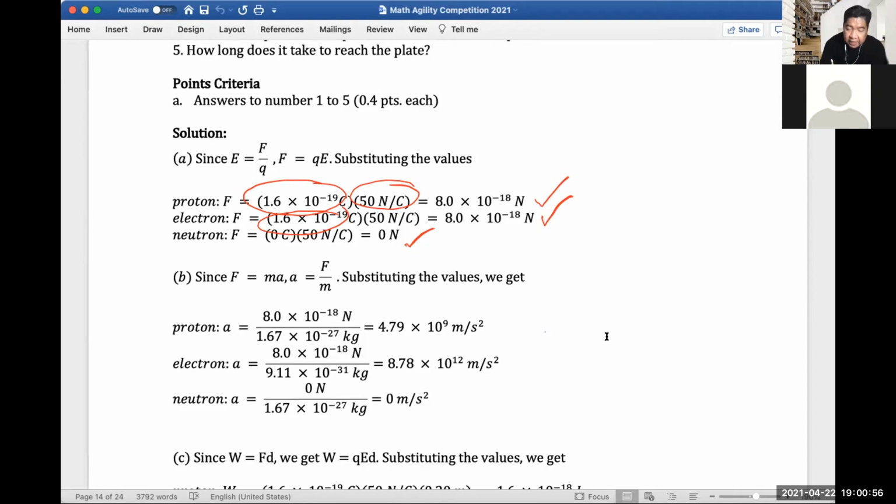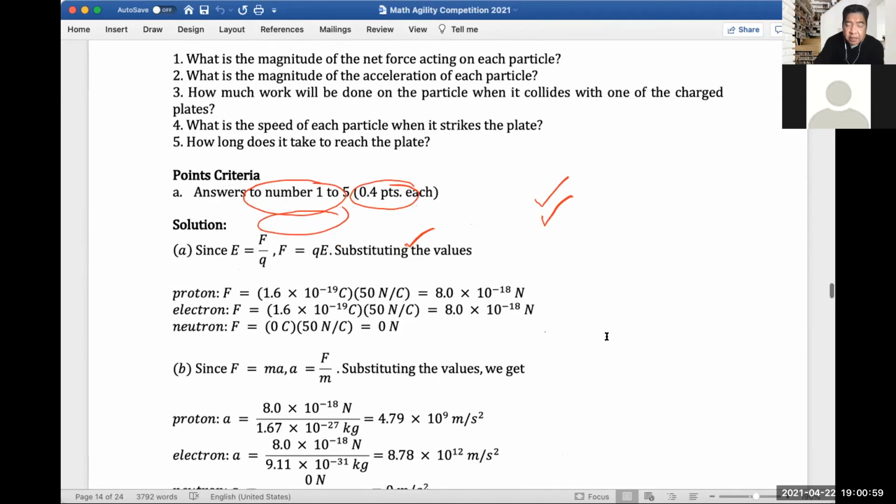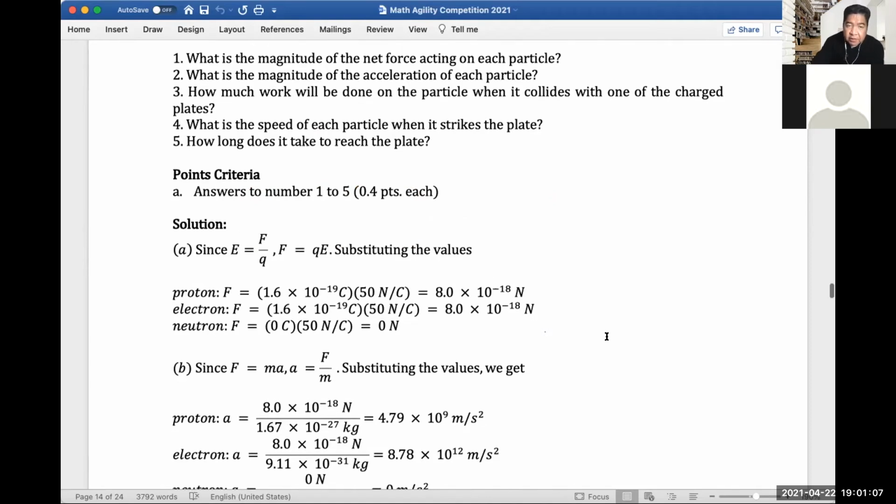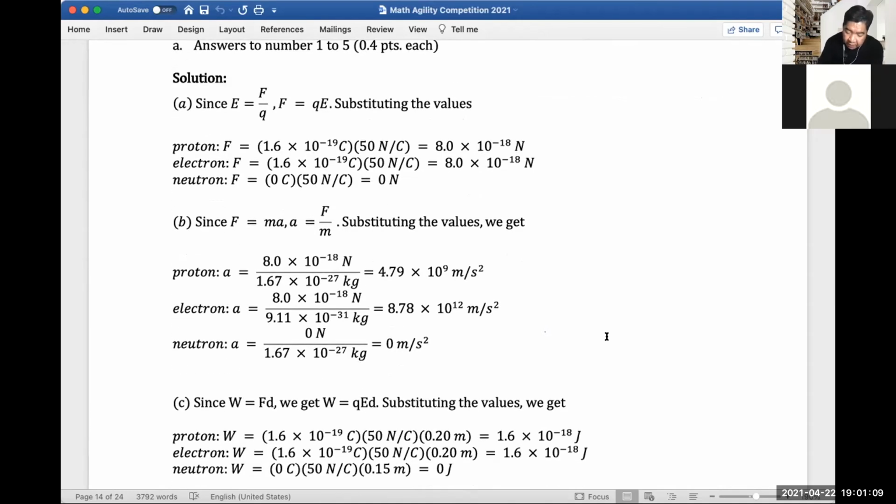Now for the second question, we're taking the acceleration of these elements. So again, we know a equals F over m, so force over its mass. Again, we know the masses of these three elements or particles. So whatever we got from the force, we divide it by their mass.